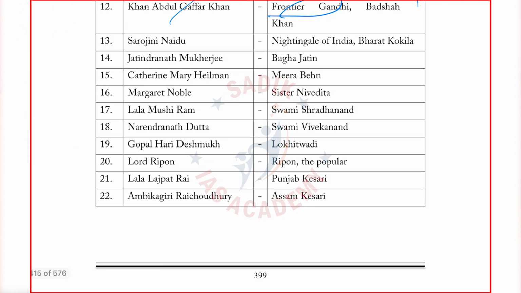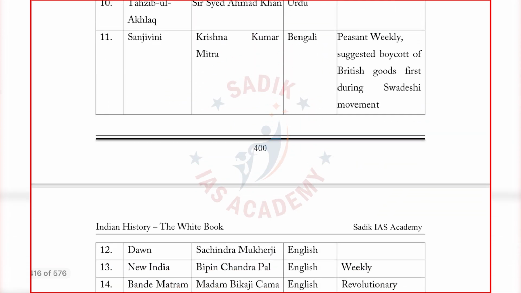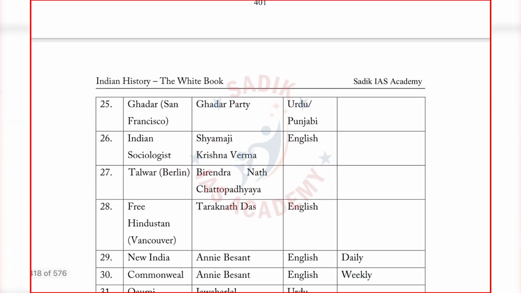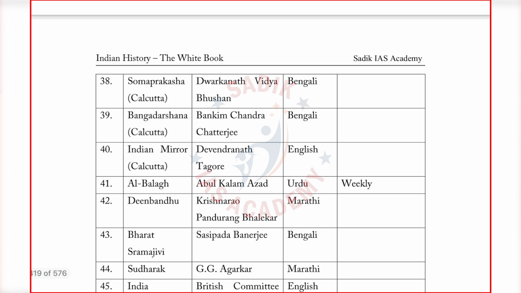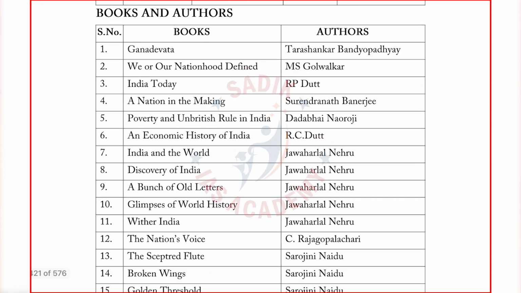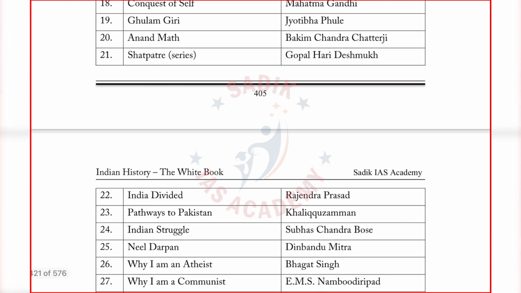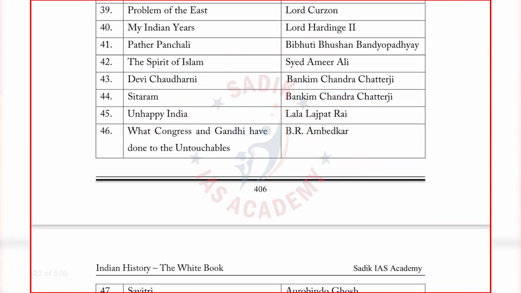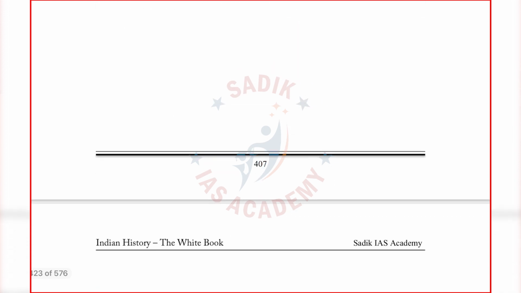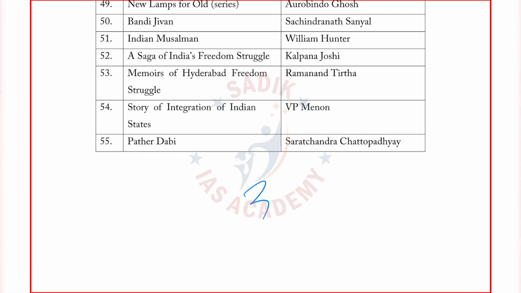Again, journals I have covered. Important journals: what are there, who are the founders of the journals, everything we have covered. Okay. Again, books and authors. I have given modern Indian books and authors. Questions have been asked here also, so I have covered books and authors. Again, I have given sufficient space for additional books and authors. If you want, you can write additional information and compile it here. I have given additional spaces for you.